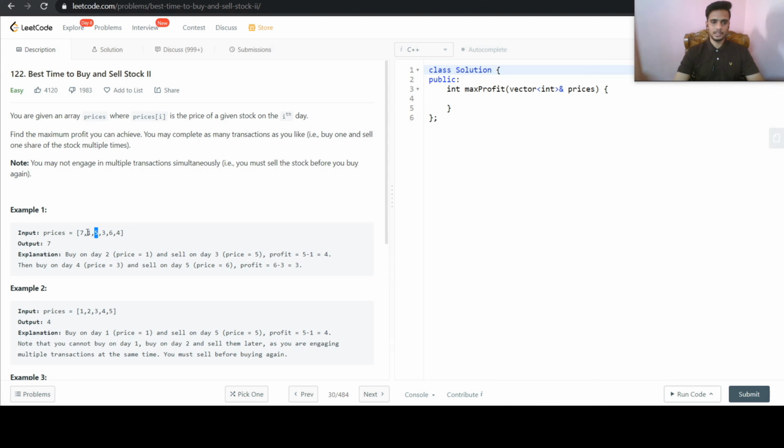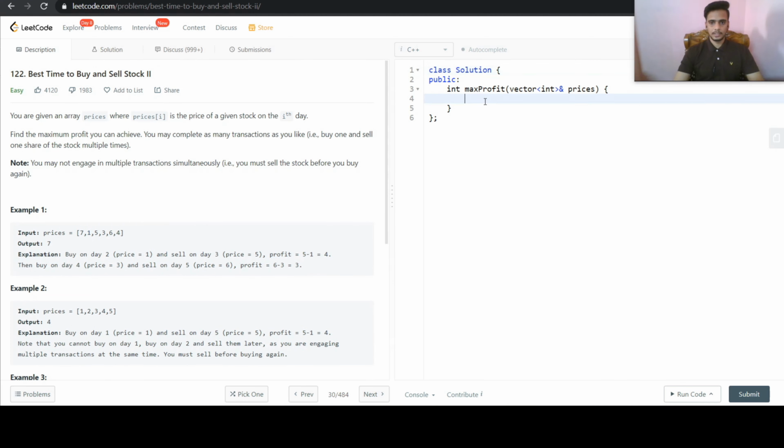So we need to engage in multiple transactions like these and make profit, and we need to return the maximum profit. Also, while we are engaged in any transaction, we cannot engage in another transaction. So at one time we have to take only one transaction.